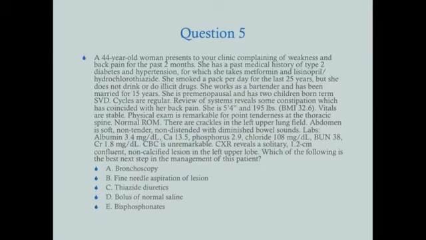Chest x-ray reveals a solitary 1.2 centimeter confluent, non-calcified lesion in the left upper lobe. Which of the following is the best next step of management in this patient? A, bronchoscopy, B, fine needle aspiration of the lesion, C, thiazide diuretics, D, bolus of normal saline, or E, bisphosphonates.